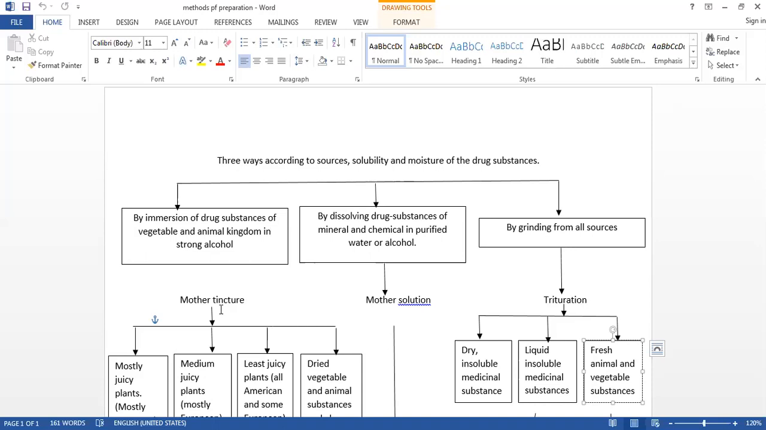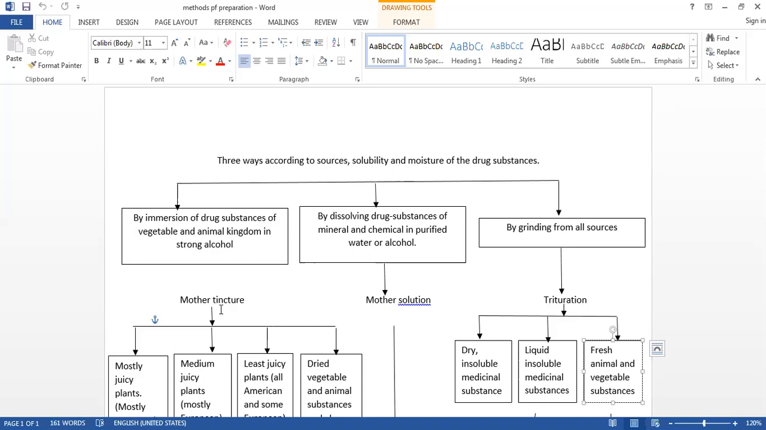So if you are using strong alcohol for the preparation of mother tincture, then you will get two benefits. First, this will extract the medicinal property from that drug substance. Second, it will preserve that drug substance nicely. Second, we can use the purified water also in classes 5th and 6th, for some acids which are not dissolved in alcohol. So solubility is what we are taking into account. They are only dissolved in the purified water, and hence for that we are using the water.